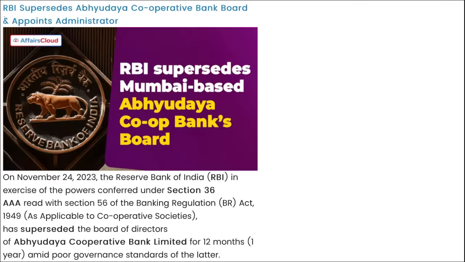Next, RBI has superseded the Abhyudaya Cooperative Bank board and appointed an administrator. I repeat, RBI has used its powers conferred under Section 36AAA read with Section 56 of the Banking Regulation Act, 1949, to supersede the board of directors of Abhyudaya Cooperative Bank Limited for 12 months, because of the poor governance standards of the latter.